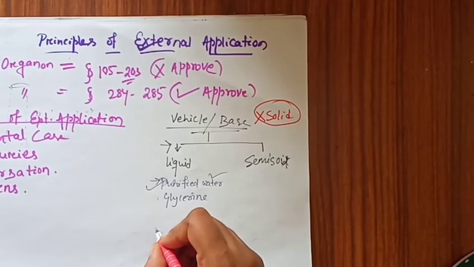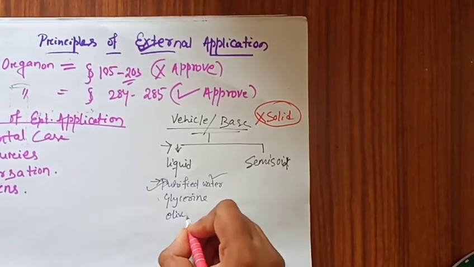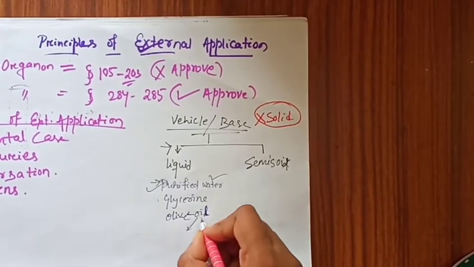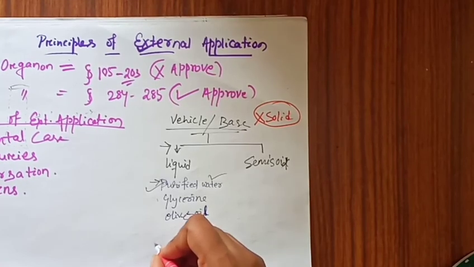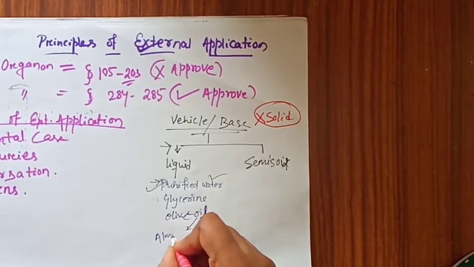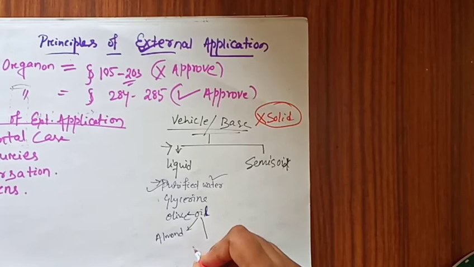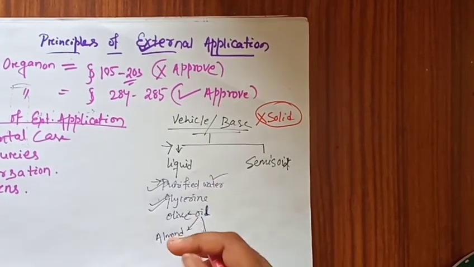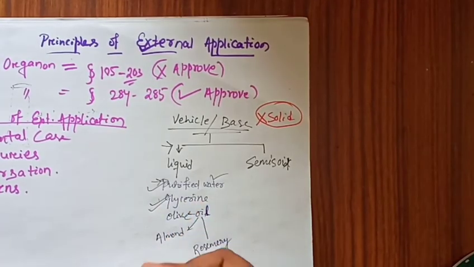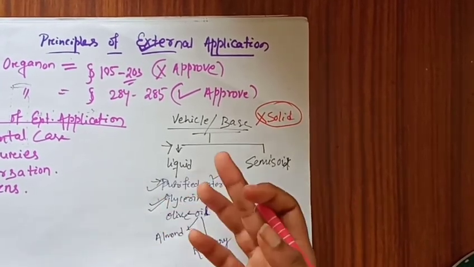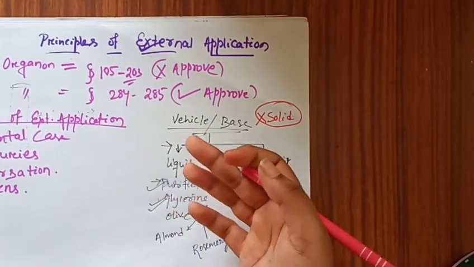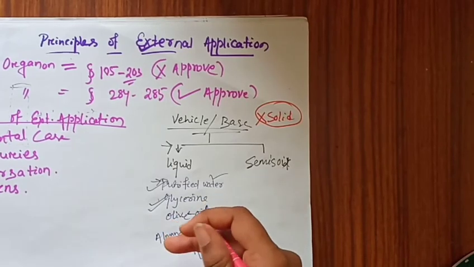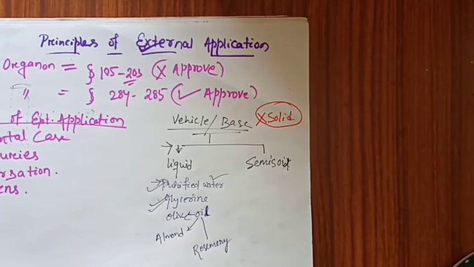Glycerin is also a liquid vehicle. Olive oil is also a liquid vehicle. In oil, we discuss mainly three types of oil: olive oil, almond oil, and rosemary oil. But clinically we practice glycerin as a very good vehicle or base for external application.